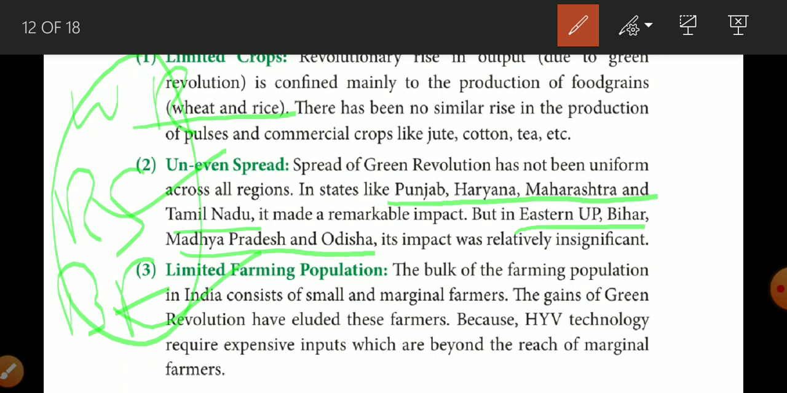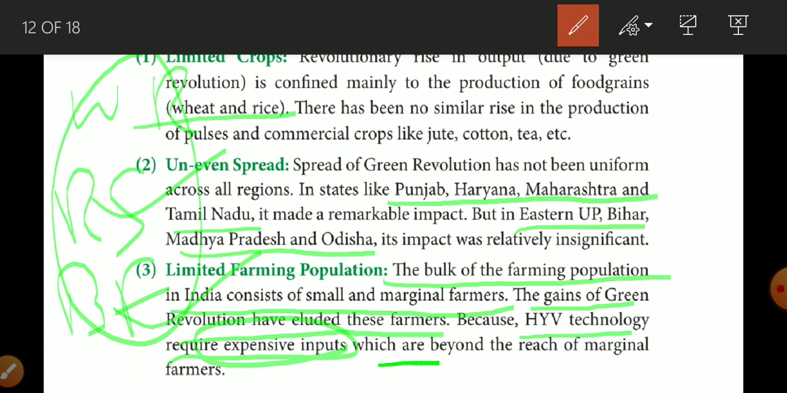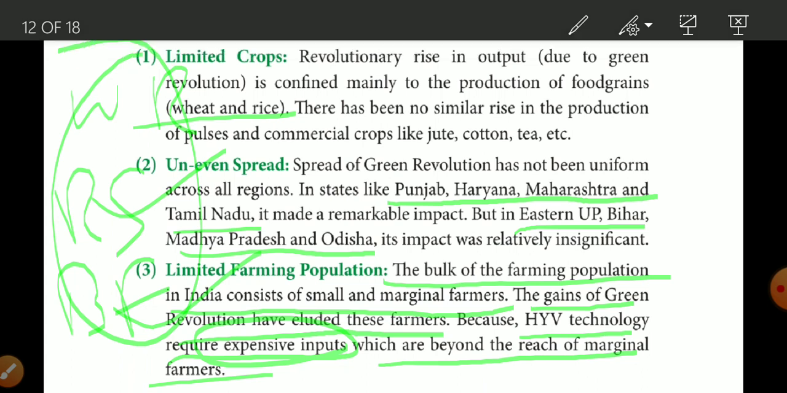The bulk of the farming population in India consists of small and marginal farmers. The gain of green revolution has eluded these farmers because HYV technology requires expensive inputs which are beyond the reach of marginal farmers. In this way, green revolution is first of all only beneficial in the production of wheat and rice. It only gives benefit to rich states and only gives benefit to big farmers. So this is the demerit.